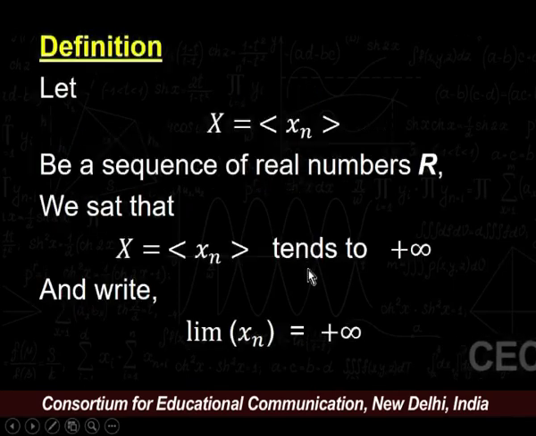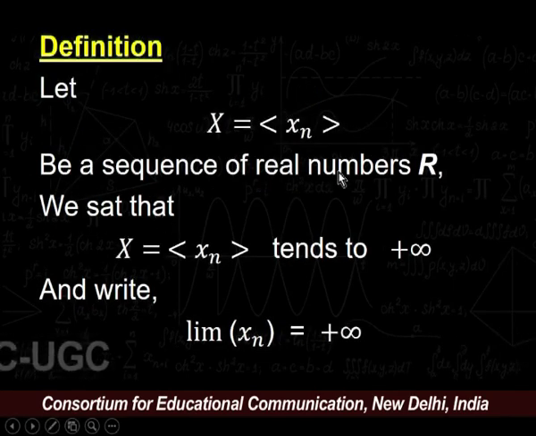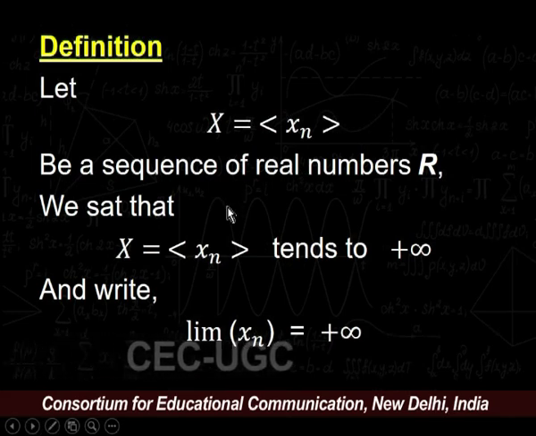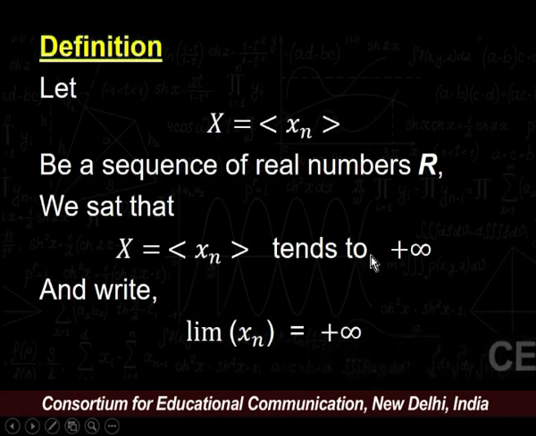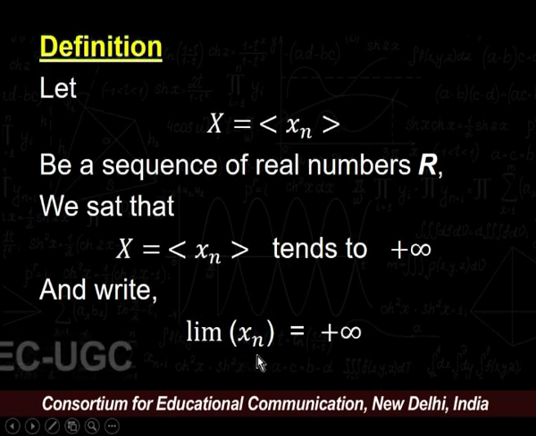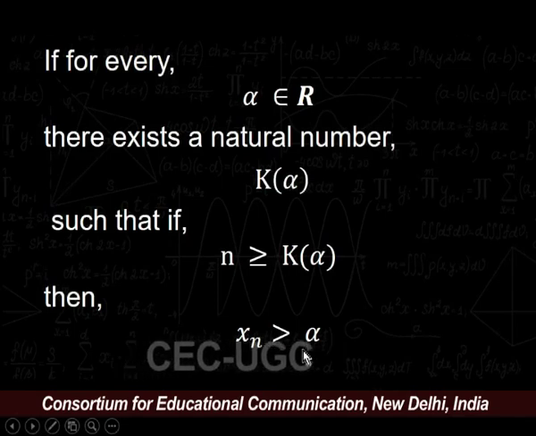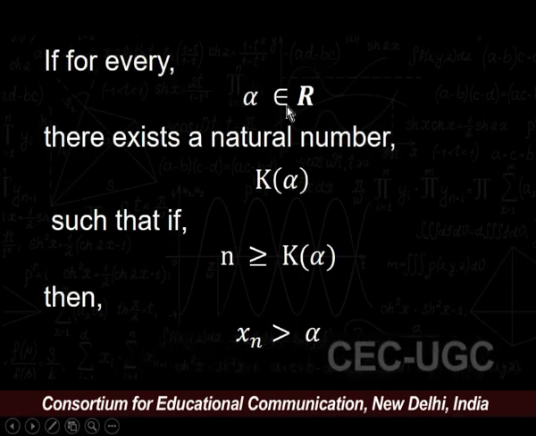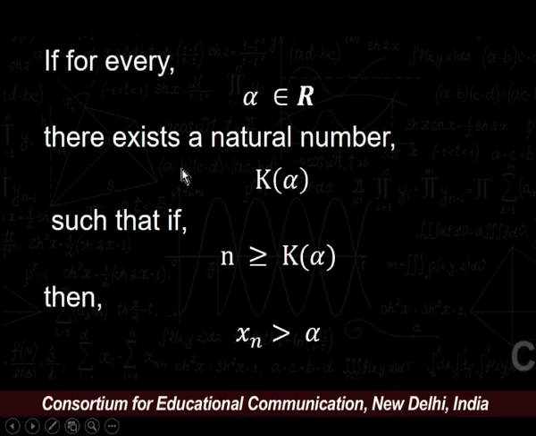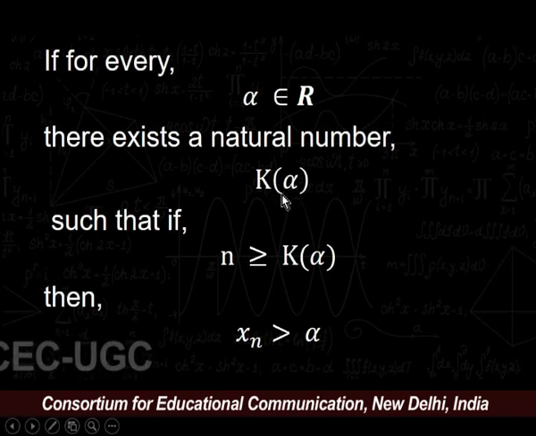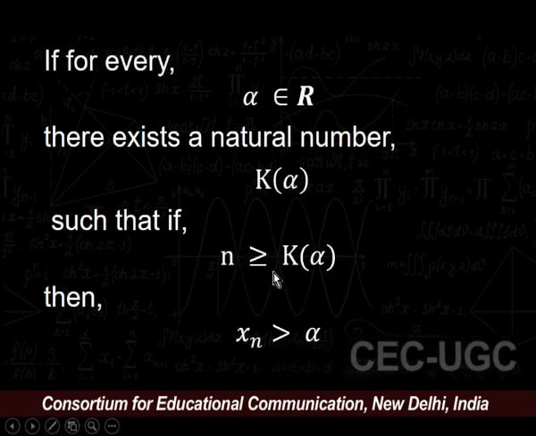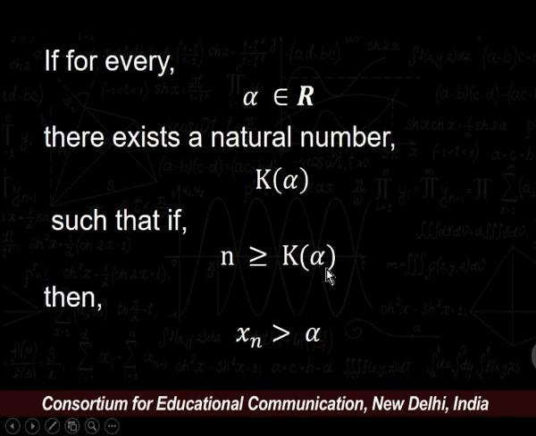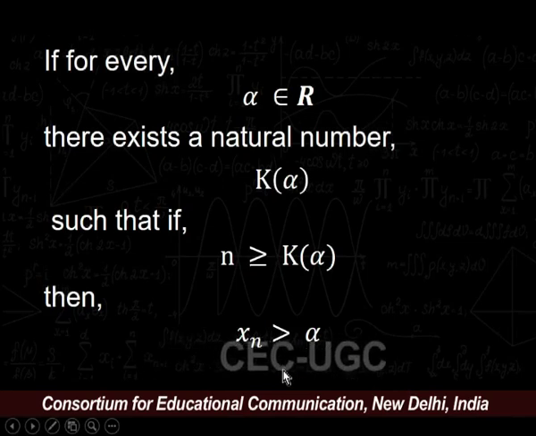I repeat the definition. Let X equal to x n be a sequence of real numbers. We say that x n tends to plus infinity, and we write limit of x n is equal to plus infinity, if for every alpha belonging to R, there exists a number k depending upon alpha, such that for all natural numbers n greater than or equal to that k, we must have x n strictly greater than alpha.